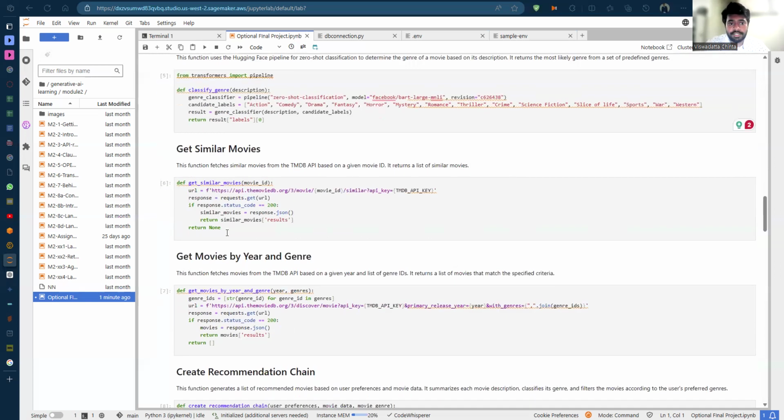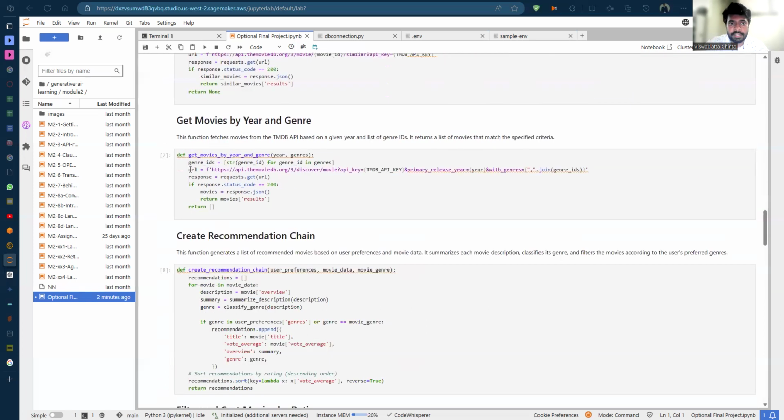And this particular method is the similar movies method, which will correlate the description of the user inputted movies as well as the genres and compare it with all the other movies which are going to be recommended to match in a similar wavelength of the movie descriptions. And the next is it will get movies by year and genre.